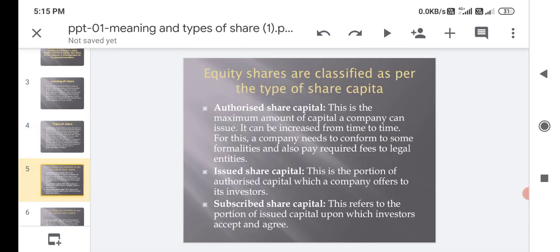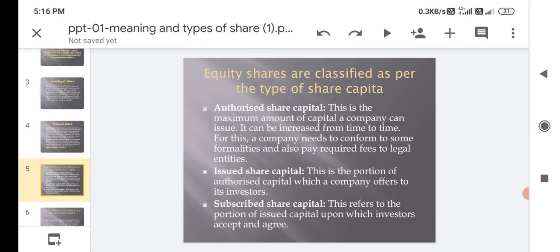Equity shares are classified as per the types of share capital. Authorized capital. Authorized share capital is the maximum amount of capital a company can issue. It can be increased from time to time, but for this a company needs to comply with some formalities and also pay required fees and legal charges.